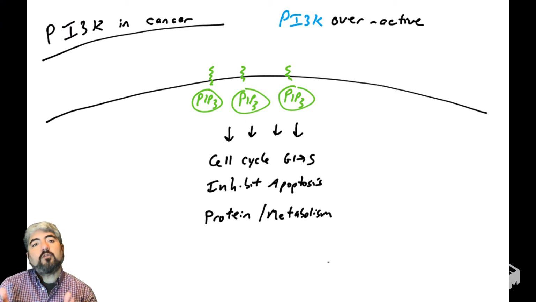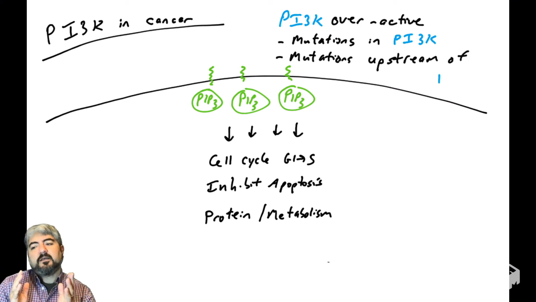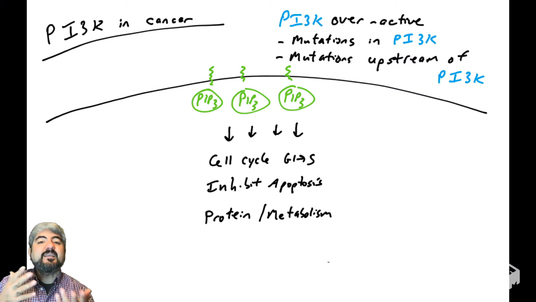So if PI3 kinase is overactive and producing a lot of PIP3, then cells are going to be in this pro-growth, anti-death state. And that's bad, right? If we want to treat cancer, we've got to stop PI3 kinase. So first, let's talk about how PI3 kinase can be overactive in human cancers. And really, there are two ways to think about this. Either mutations can occur in the genes that code for PI3 kinase, or mutations can happen in genes that code for proteins that regulate PI3 kinase, or what we would say is genes that are upstream of PI3 kinase.